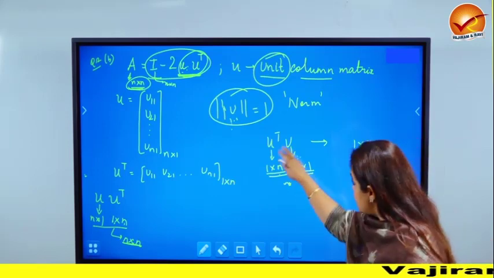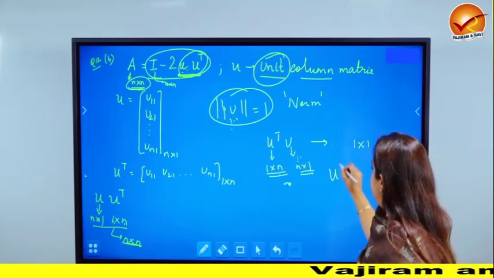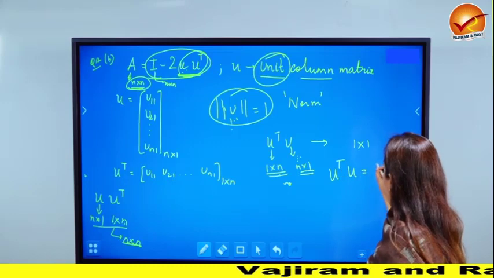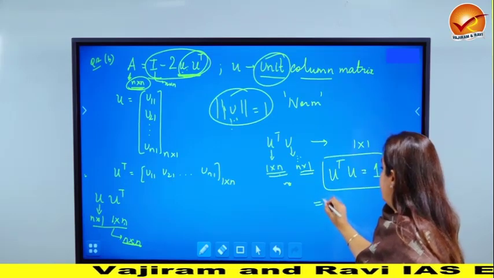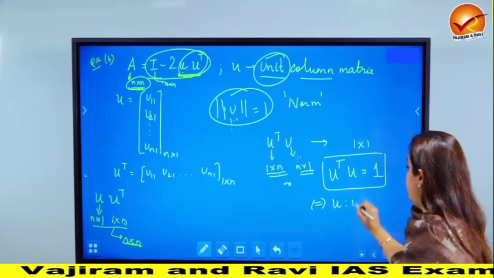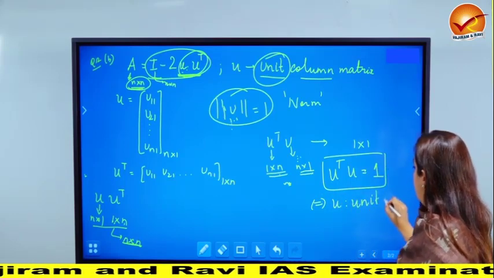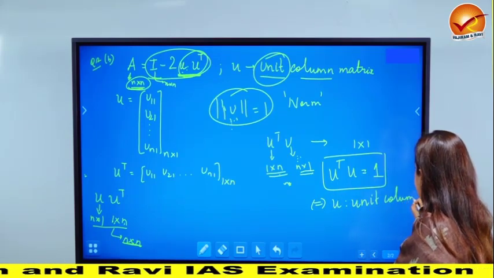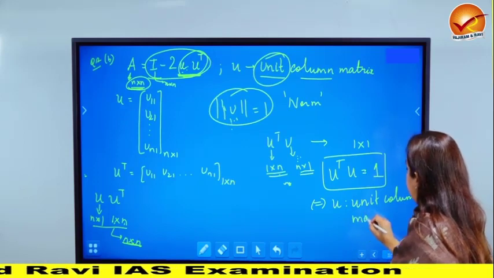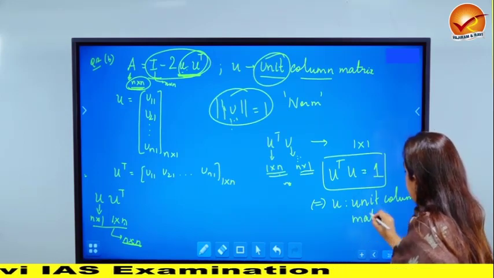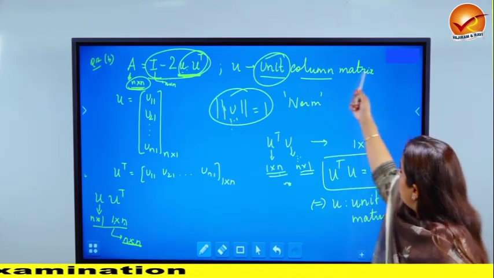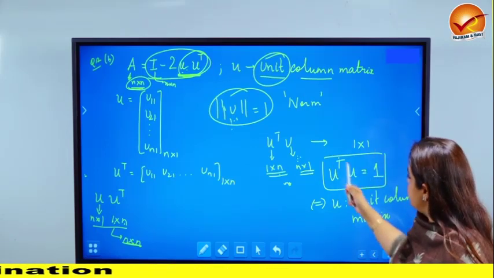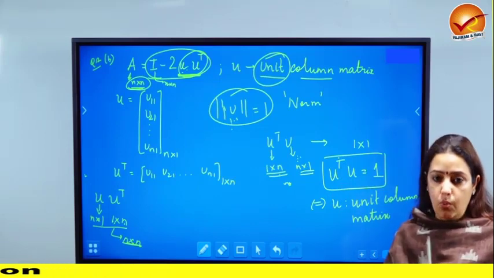And if U transpose U comes out to be equal to 1, then we say that U is a unit column matrix. So the definition of a unit column matrix, which is pertinent to understanding this question and its solution, is that U transpose U should come out to be equal to 1.